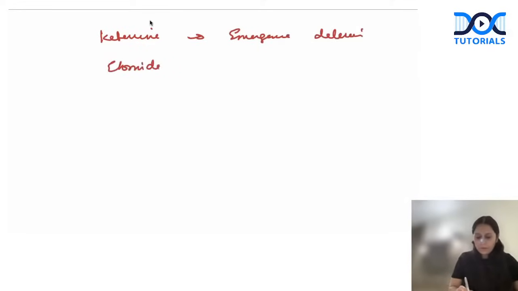Just a very quick point I want to tell you is that for ketamine, the most common post-op side effect we need to remember is emergence delirium. And for etomidate, the most common side effect which we need to remember is adrenal gland suppression, adrenal cortex suppression.